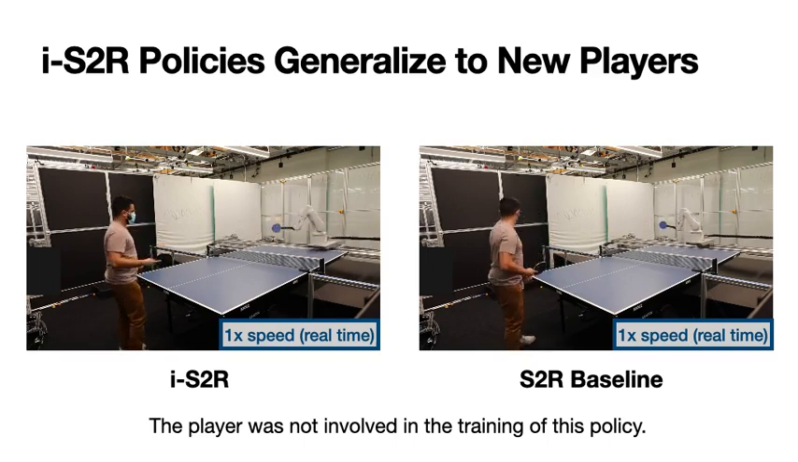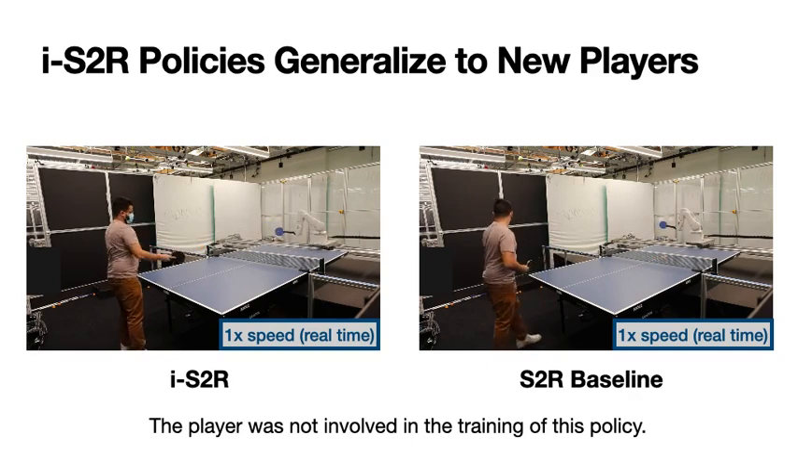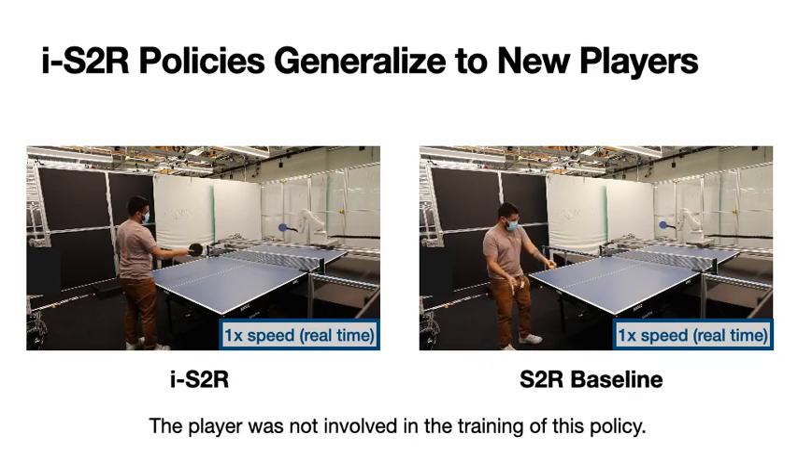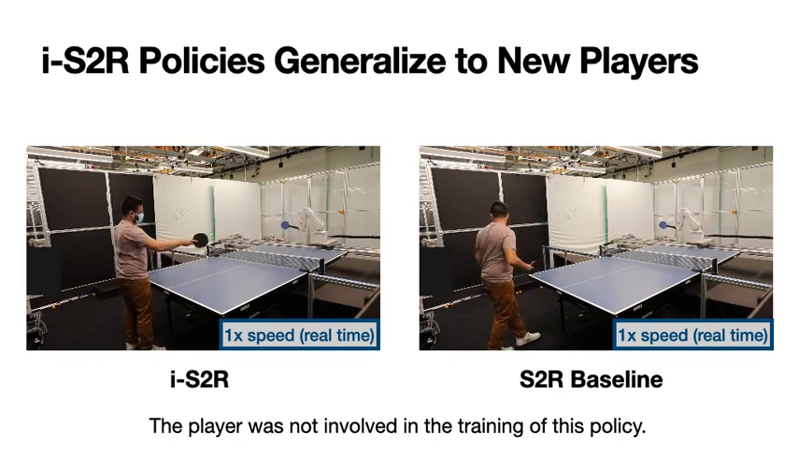Policies learned using IS2R can often generalize to new players in a zero-shot fashion. Here, a player who was not involved in the training of the policy in any way can sustain a rally with the learned policy. In comparison, policies trained using S2R alone are often brittle and unable to sustain longer rallies.